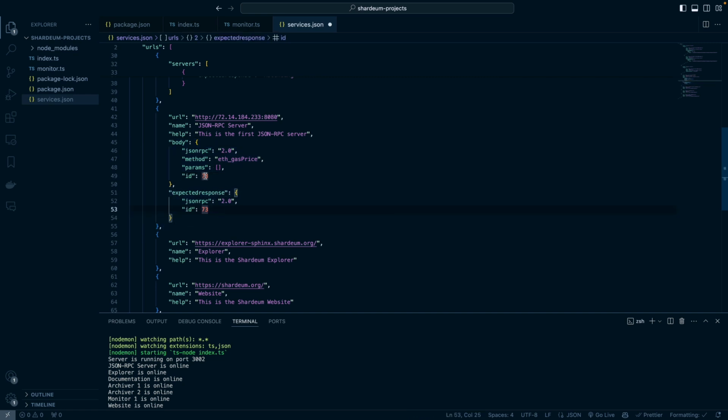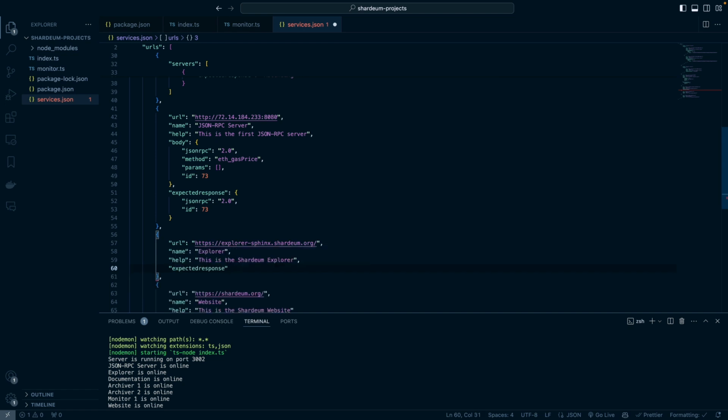And you can try this out with Postman if you want to, but I've already done this before, so I think I will just continue. You can make a post request to this endpoint and provide these properties as the request body, and you should get this expected response back. So I'll leave that like that for now and just move on to the next one, which is the Explorer server. So we can mock an expected response for the Explorer.